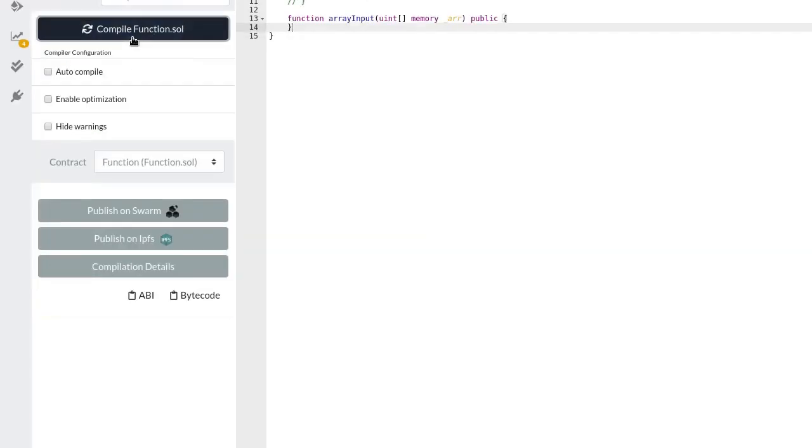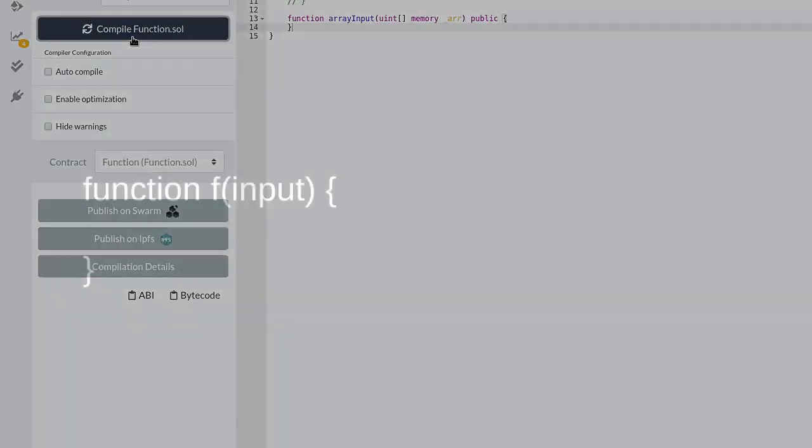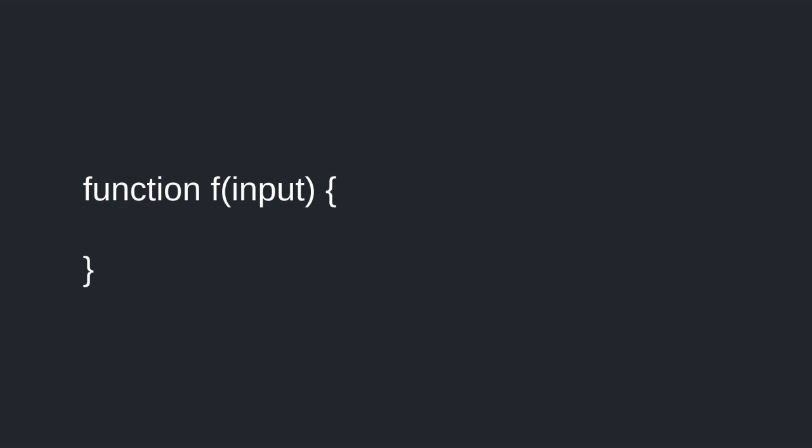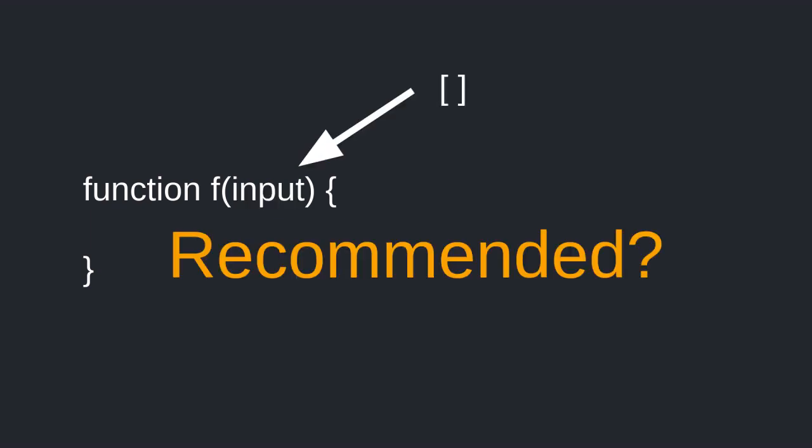How about a regular one-dimensional array? Will it compile? It does. So we've seen public functions can take arrays as input, but should you write functions that take arrays of arbitrary size? In most cases, the answer is no.